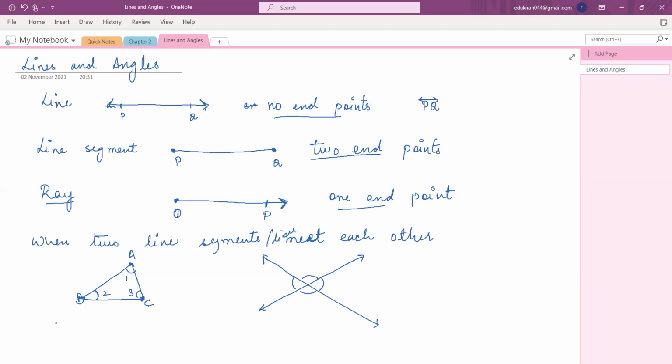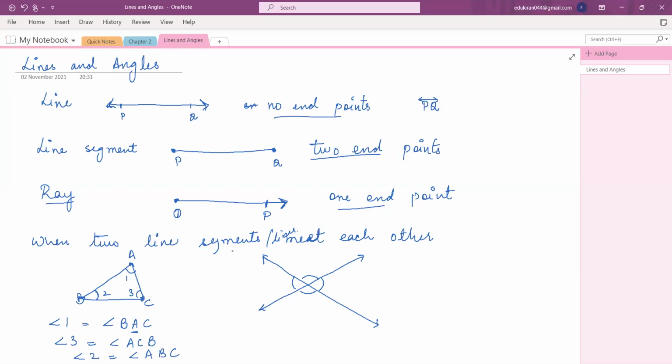Now tell me one thing, Hamna, how can I write angle 1 in this triangle? Okay, I'll give you one example. Angle 1 can be written as angle BAC, because at A the angle is formed, so it comes in the middle, right? Now tell me, how can I write angle 3? Angle ACB. ACB, okay. Mridula, now you tell me, how can I write angle 2? Angle ABC. Angle ABC, right.